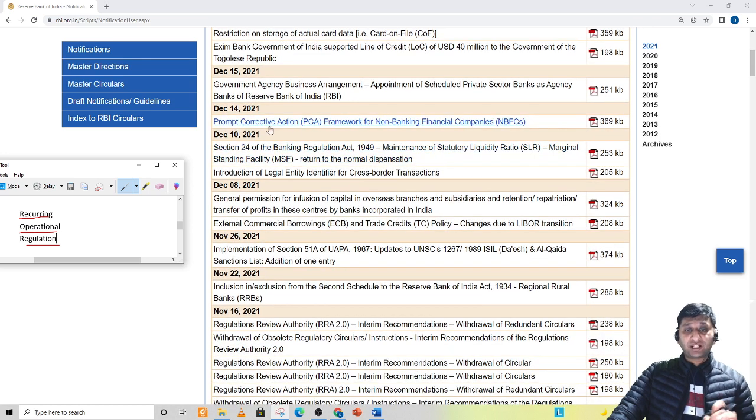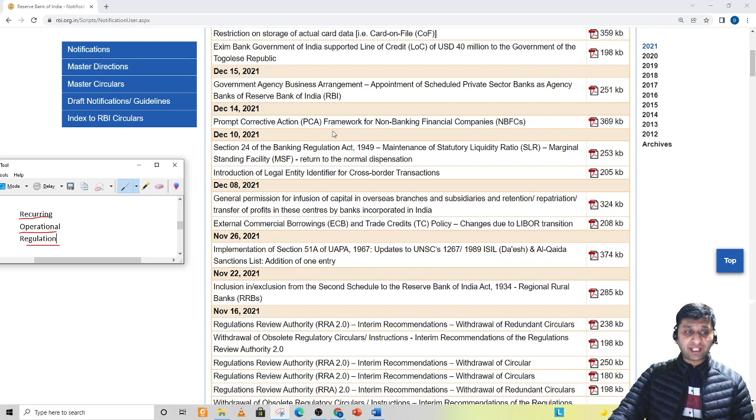Then prompt corrective action framework for non-banking financial companies. Very, very important, guys. Prompt corrective action for non-banking financial companies. So some PCA framework has been made for non-banking financial companies.